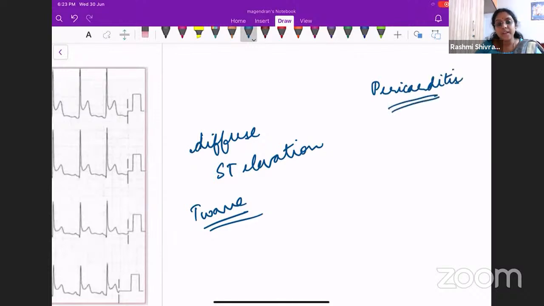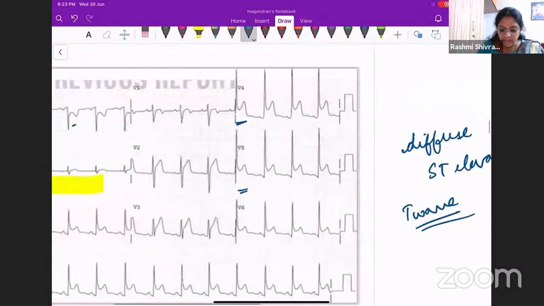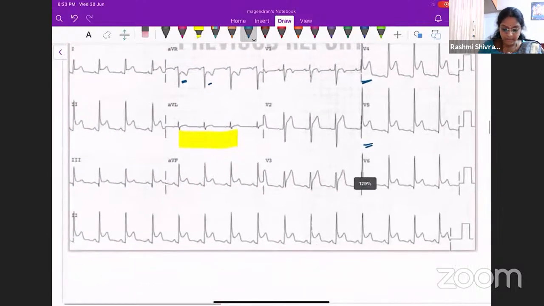When I was telling you in our previous lecture about the ST segment changes, I had told you that not all ST segment elevations mean it is an ischemia or a myocardial infarction. ST segment changes can happen in so many other things like pericarditis. Pericarditis is one very good example where you will have an ST segment elevation, but it is not really ischemic. So this patient is having a diffuse ST segment elevation.